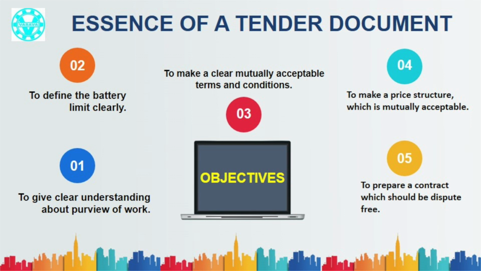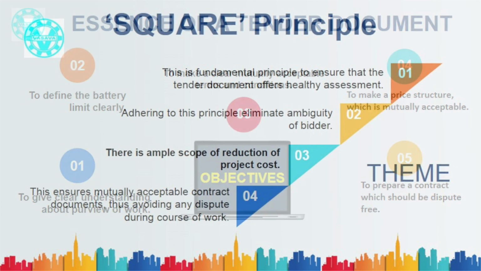What is the aim of a good tender document? A good tender document should give clear understanding about purview of work, and it should define the battery limit clearly. It should design terms and conditions mutually agreeable and acceptable and must be logically adoptable. A pricing structure which is mutually acceptable. After all, the contract document should be such that it should be dispute-free.